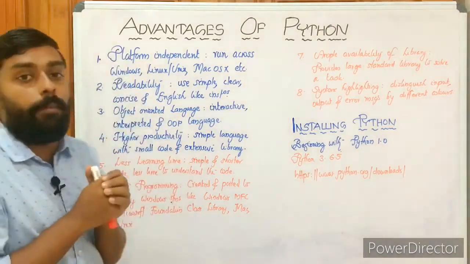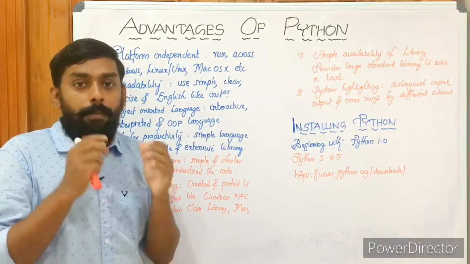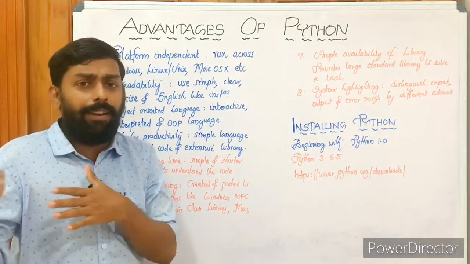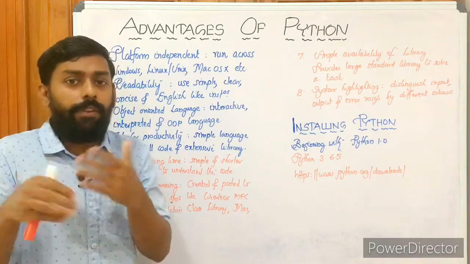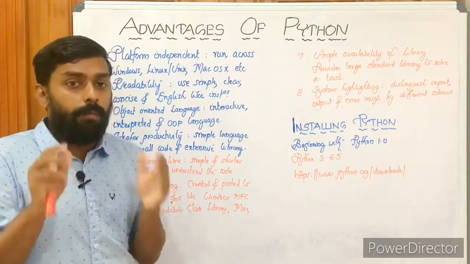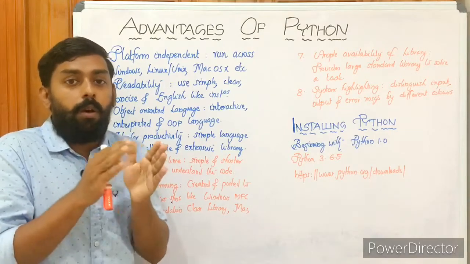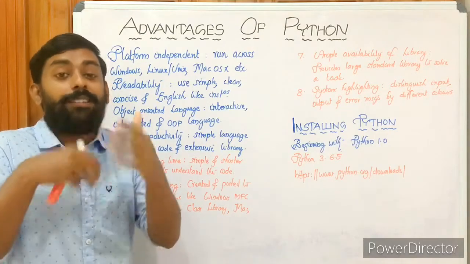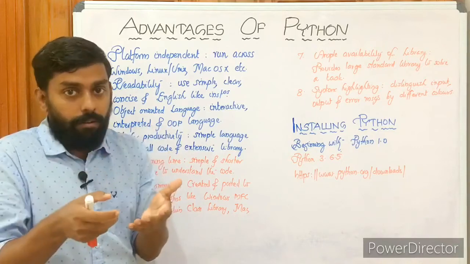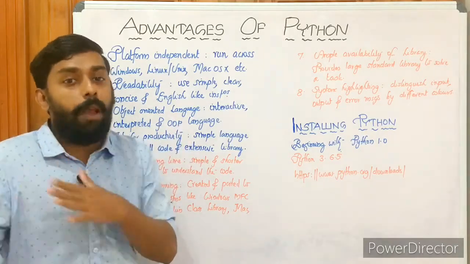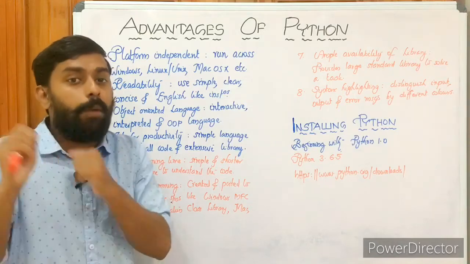The first, platform independent. You know what a platform actually is? Platform means operating system. We can think of an operating system, or it can be another kind of software we are working with. Simply we can say platform means operating system. So Python programs work on every platform in the same way, in the same manner. So it is platform independent. It works the same on every platform.